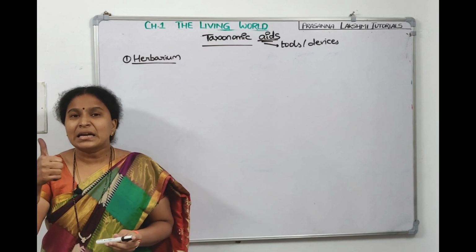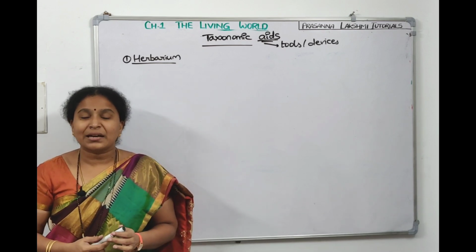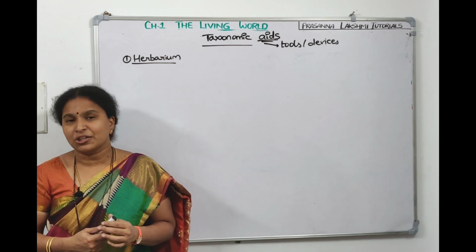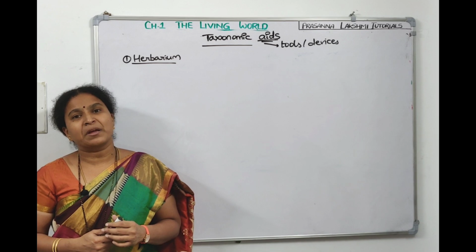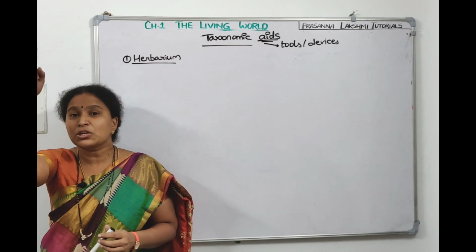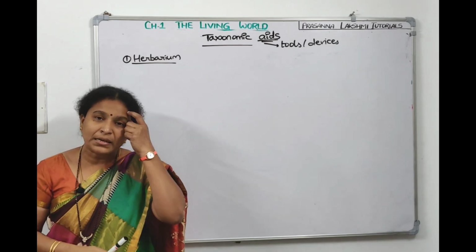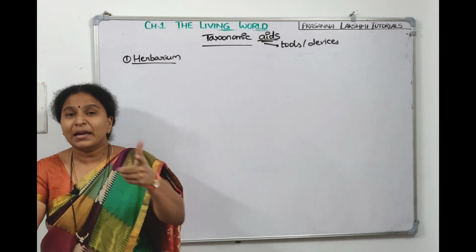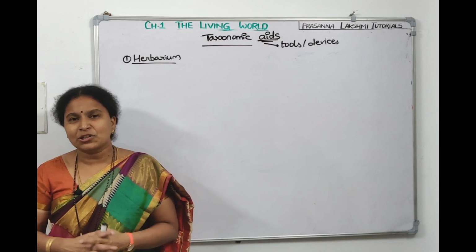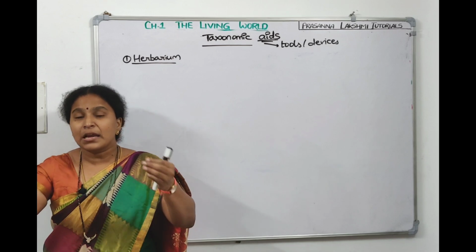Not in living state, in dried state. They are maintained on a herbarial sheet, right? So the dried, pressed, preserved plant specimens are kept on a herbarial sheet. What is the dimension of a herbarial sheet? 29 centimeters into 41 centimeters. If you want to prepare a herbarial sheet, you need to go to the garden, taking certain instruments like scissors, forceps, and a wooden box in which you are bringing your specimen.